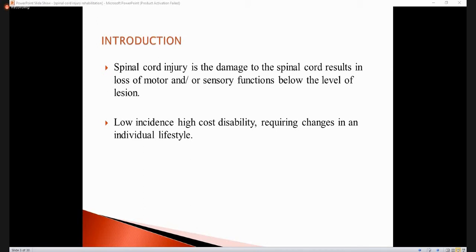To start with, let's define what spinal cord injury is. It is damage to the spinal cord that results in the loss of motor and/or sensory function below the level of lesion. It has a low incidence, it's not very common, but it causes high disability, and it changes the lifestyle of the patient. Broadly, it is divided into two main categories. One is traumatic and the other is non-traumatic.